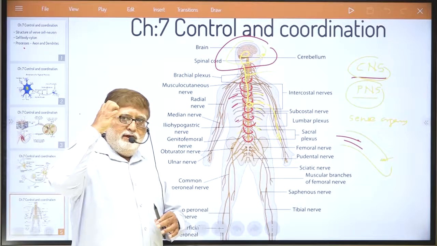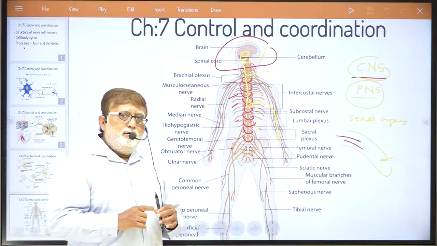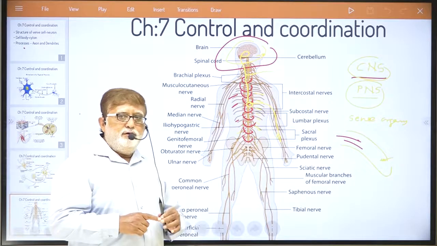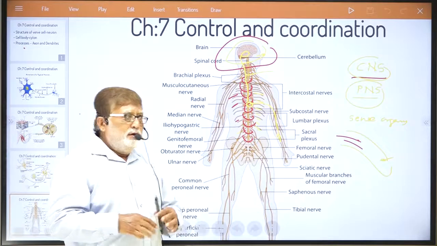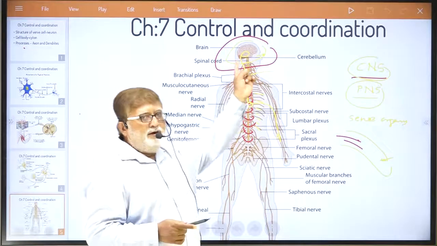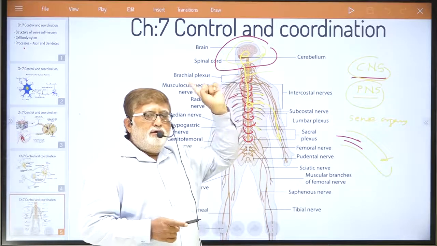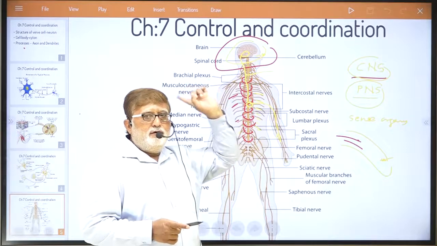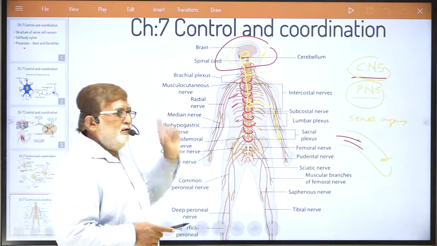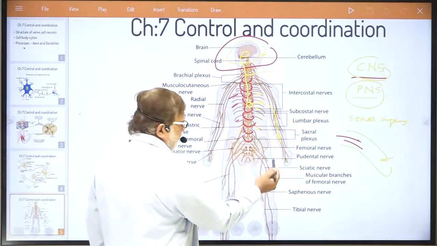Our forebrain mainly has centers for all types of receptors. It has a center for sensory touch reception. It has, in the large brain I am talking about, a center for visual reception, a center for auditory receptors, a center for gustatory receptors, etc. So what happens if you touch any hot plate?